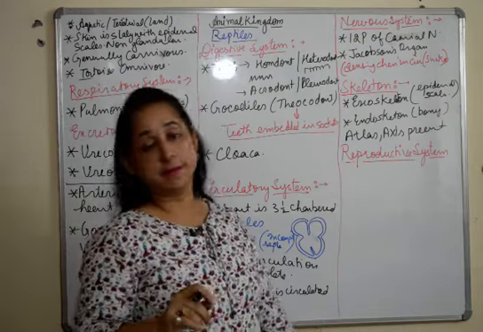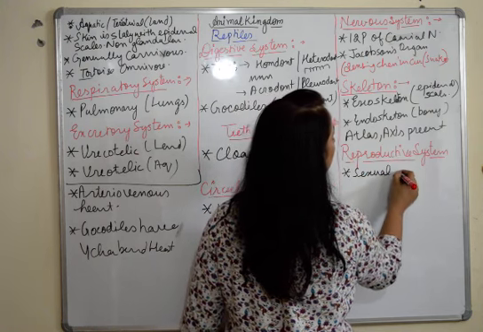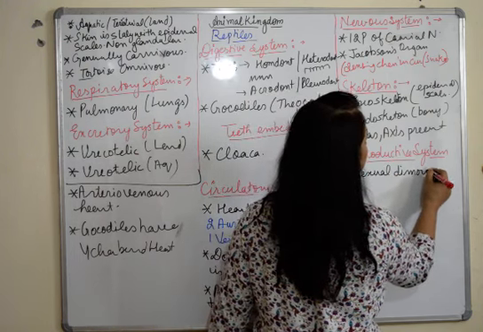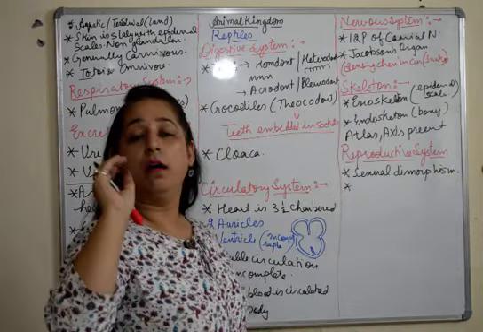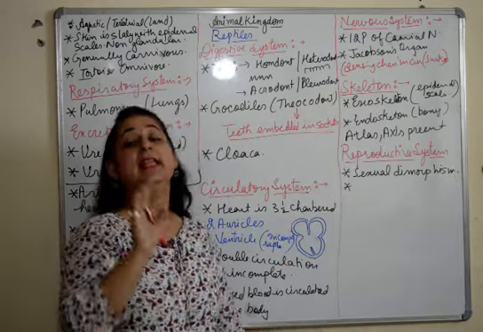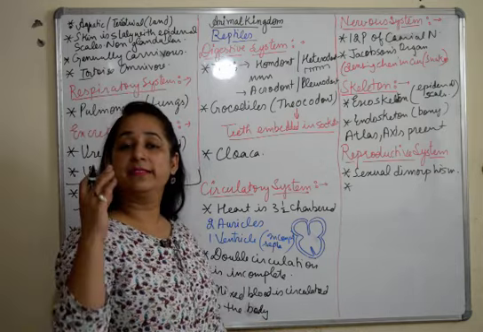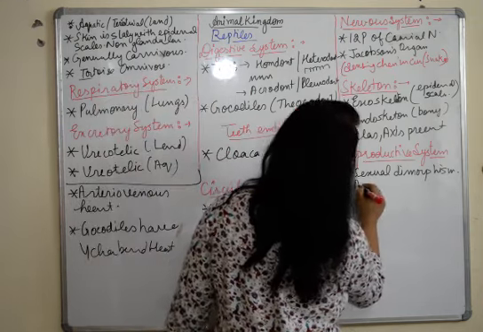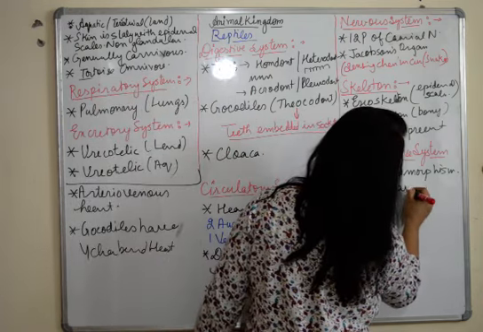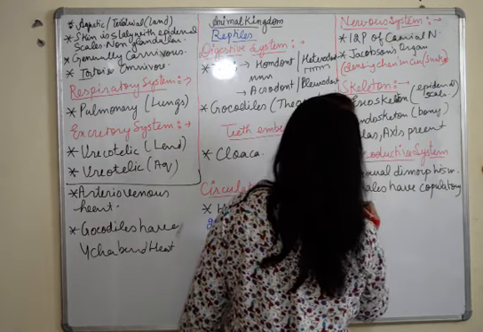Reproductive system now. First of all, they show sexual dimorphism. That means the males and females can be identified separately, and they show sexual type of reproduction. So sexual dimorphism is a very specific trait here. The males have copulatory organs.